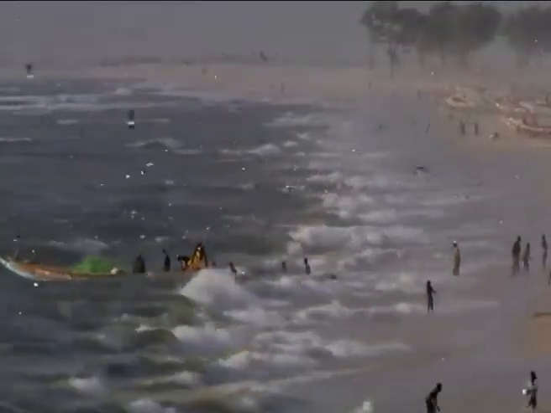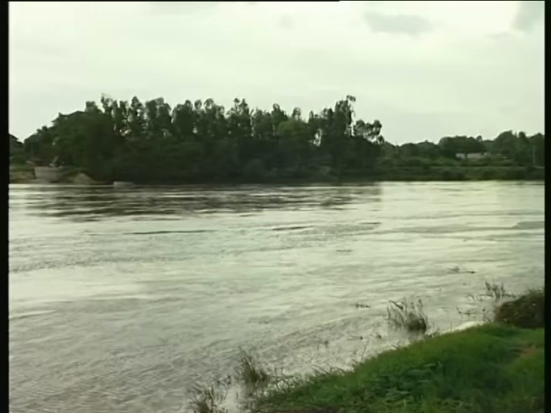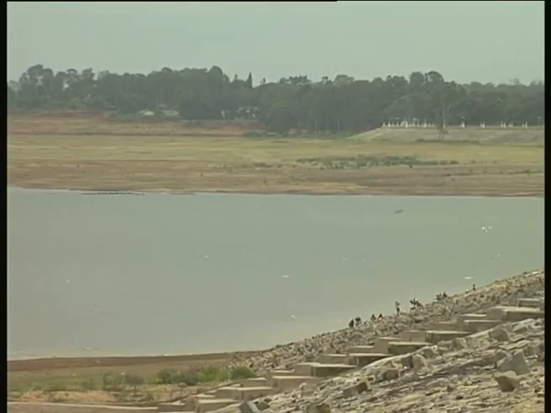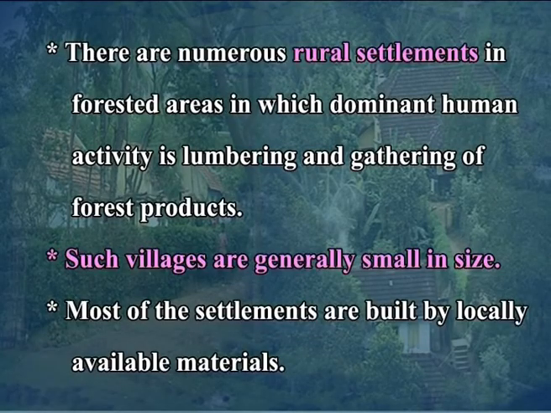In rural settlements of coastal areas, fishing is the major economic activity. Fishing villages are sited on rivers and lakes also. In these areas, people depend on water for livelihood rather than on land. Although the main occupation of these villages is fishing, it may be combined with some agricultural activity also. There are numerous rural settlements in forested areas in which the dominant human activity is lumbering and gathering of forest products.